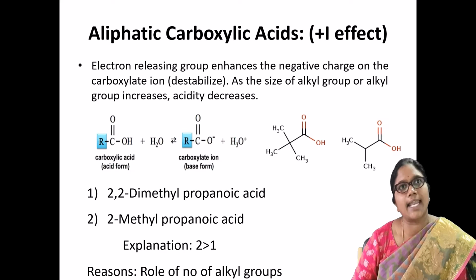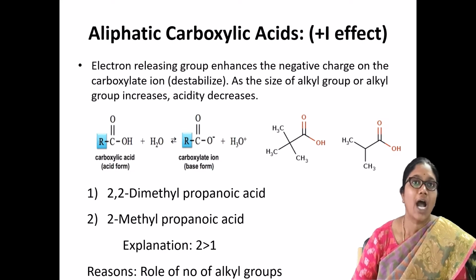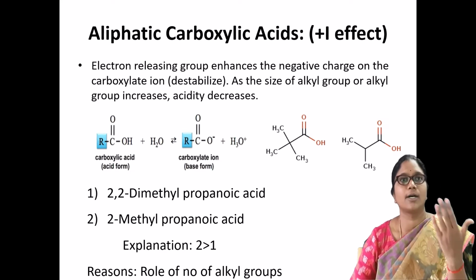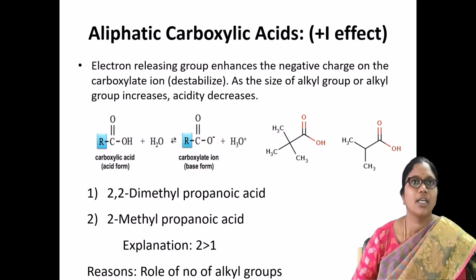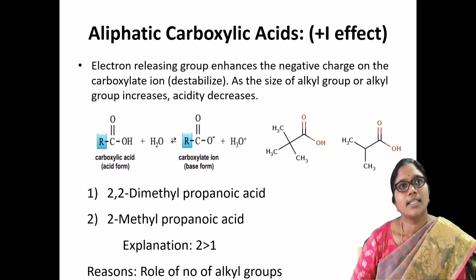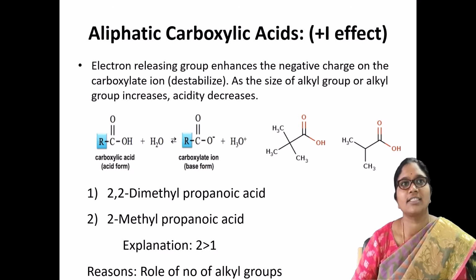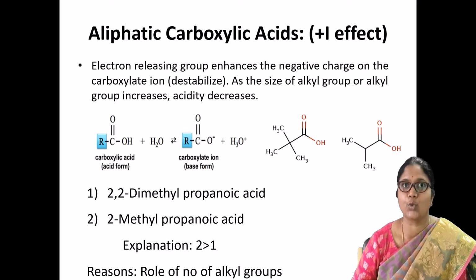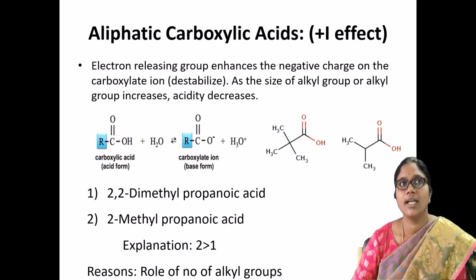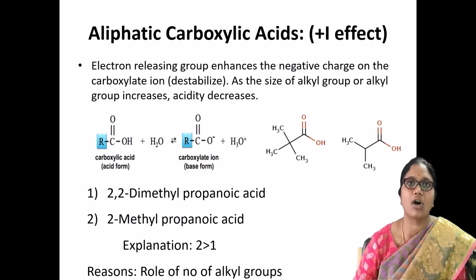Next, this is another approach to how the acidity may be affected. So here, the effect of the electron releasing groups on aliphatic carboxylic acids. Okay, so here you can observe how the acidity of aliphatic carboxylic acids may increase or decrease.